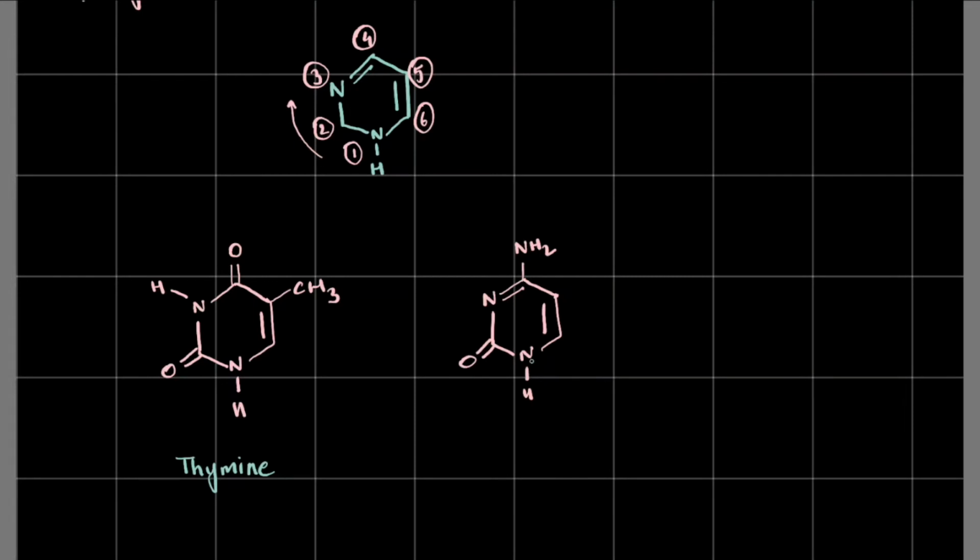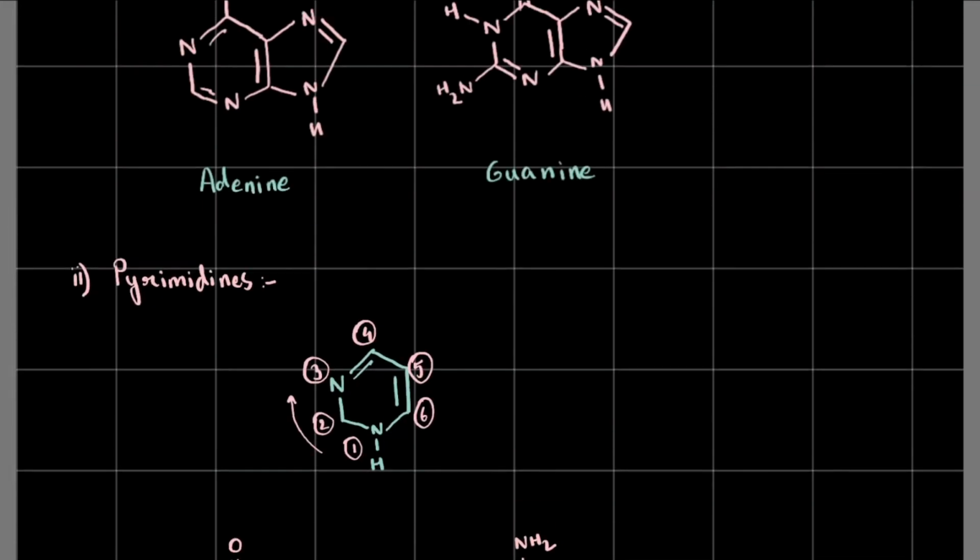Again, this is 2-oxo 4-amino purine, or actually 4-amino 2-oxo purine, since it's alphabetical. So 4-amino 2-oxo purine, right? We don't call it that as expected. We call it cytosine. Cytosine, right? Okay, cytosine.